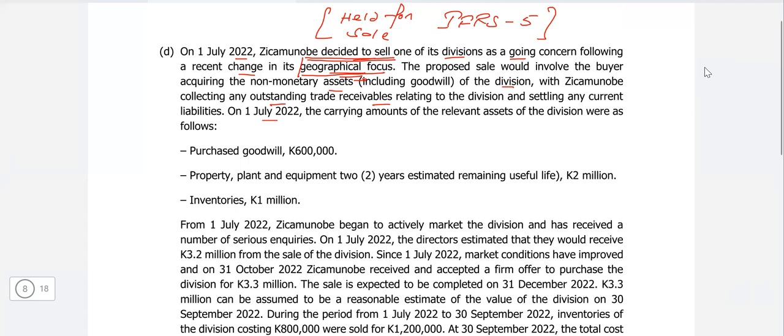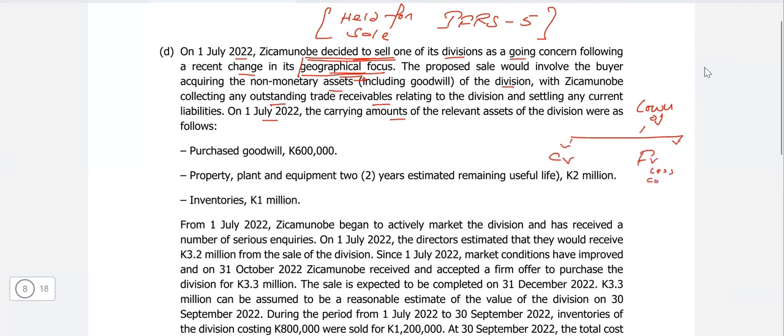On 1st July 2022, the carrying amounts of the relevant assets of the division were as follows. Now we know that when we classify an asset as held for sale, we record it at the lower of the carrying value and the fair value less cost to sell.